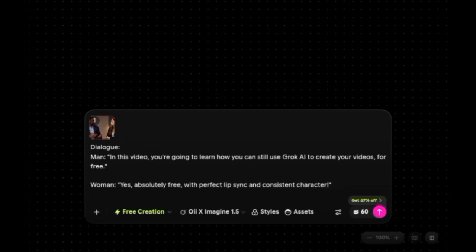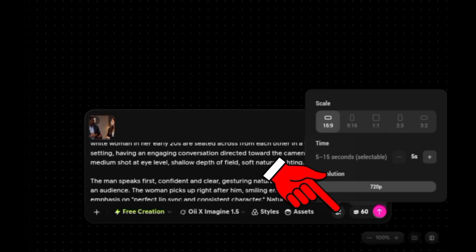Okay, let's proceed. You can as well click here. Yes, if you click there, you are going to see aspect ratio that you can use, which is 16:9, 9:16, 1:1, 2:3 and 3:2. So you select the aspect ratio you want to use. Then for the time frame, you can select the duration.